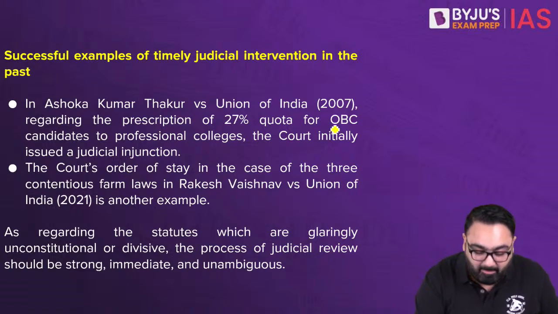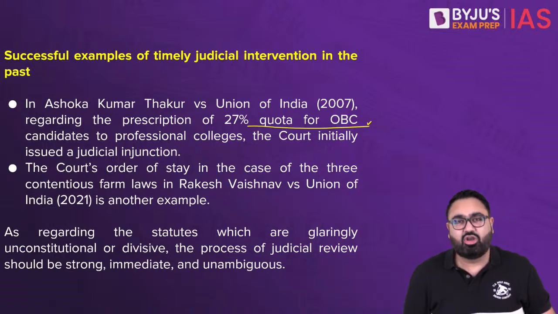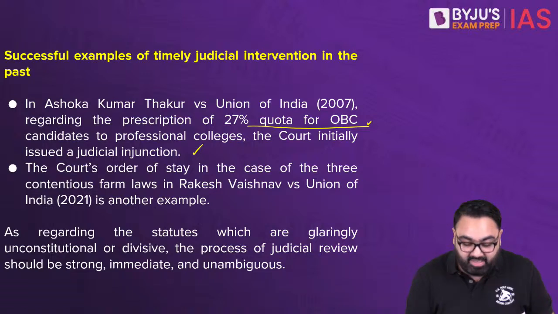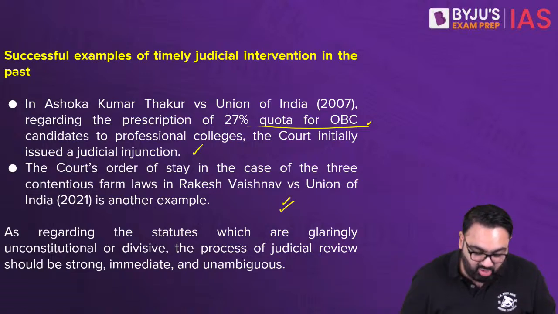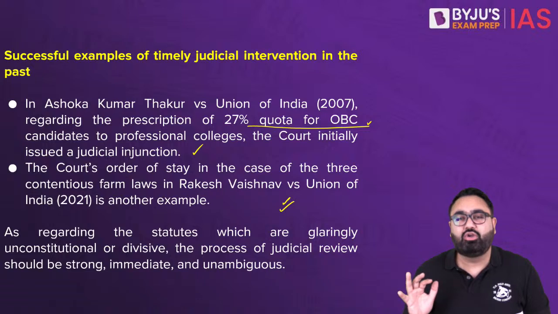For example, be it the 27% quota for the OBC in professional colleges, the Supreme Court put a stay order very quickly in 2007. Be it the farm laws, when these farm laws were being introduced, the Supreme Court very quickly again put a stay order on that. So it's not that the Supreme Court can't do that.